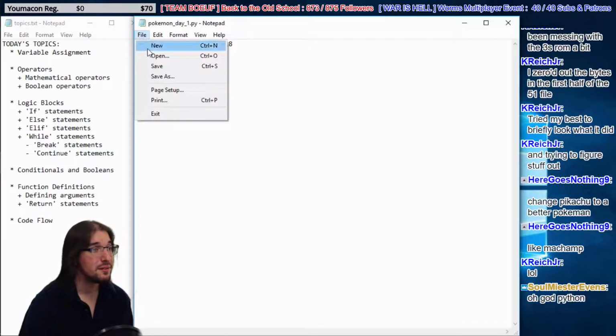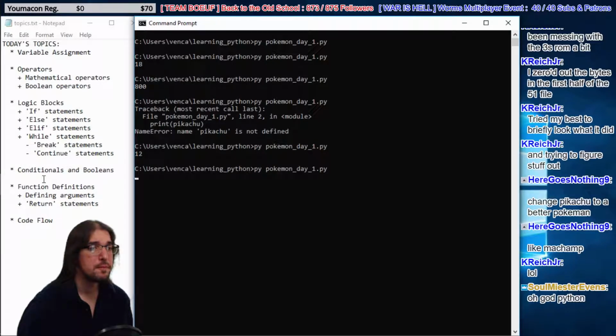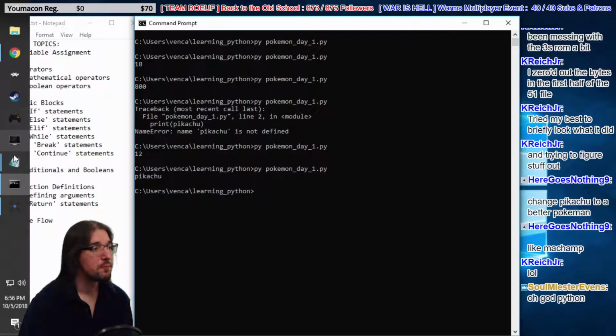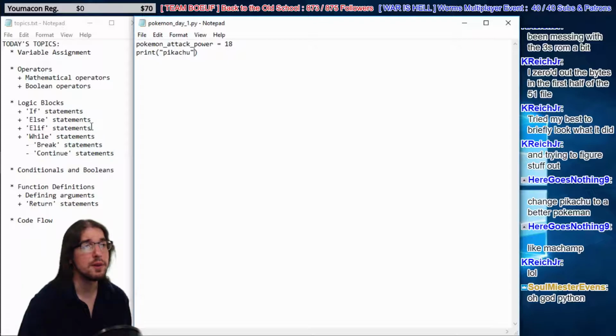Let's try this. Okay, so now we got Pikachu to print off, right? So that makes sense. So in Python, we've now learned two types of data. We have integers, like 18, and we have what we call strings. In most programming languages, textual data is called a string. I'm not exactly sure why. I think it's like a string of characters. But yeah, so we don't call it text, we call it a string. And there's our textual data, our string Pikachu.